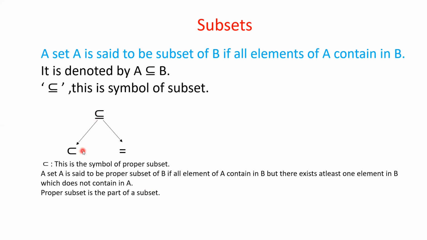So if a set is a proper subset of a set, or if a set is identical with another set, in both cases you can consider it as a subset. Subset means either two sets are such that one is a proper subset of the other, or two sets are identical. If any one of the conditions is satisfied, either the proper subset condition or the equal condition, you can say that one set is a subset of the other set.